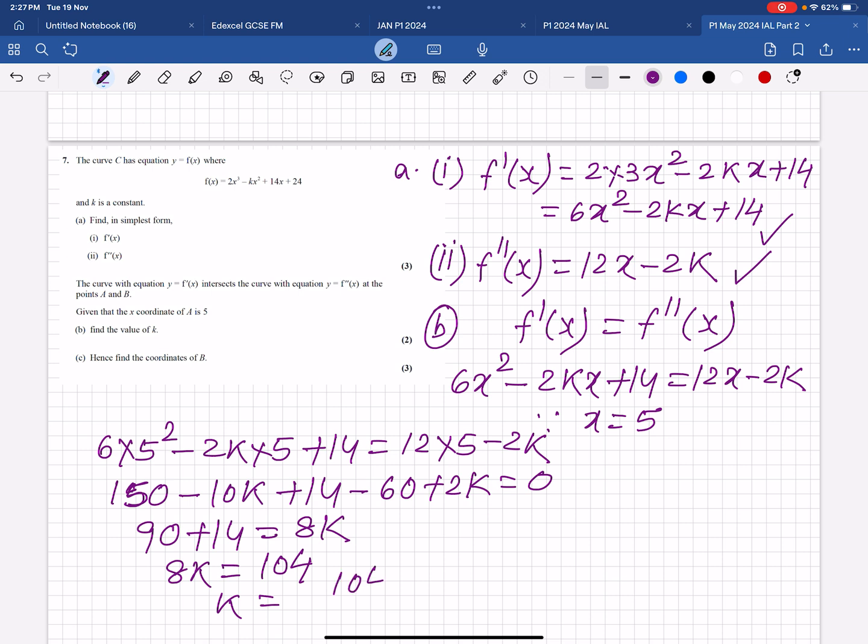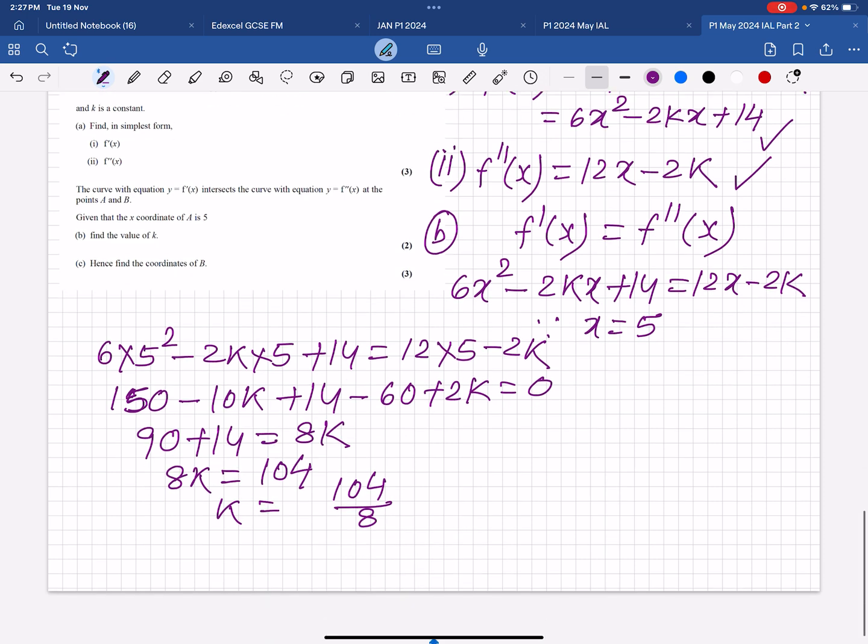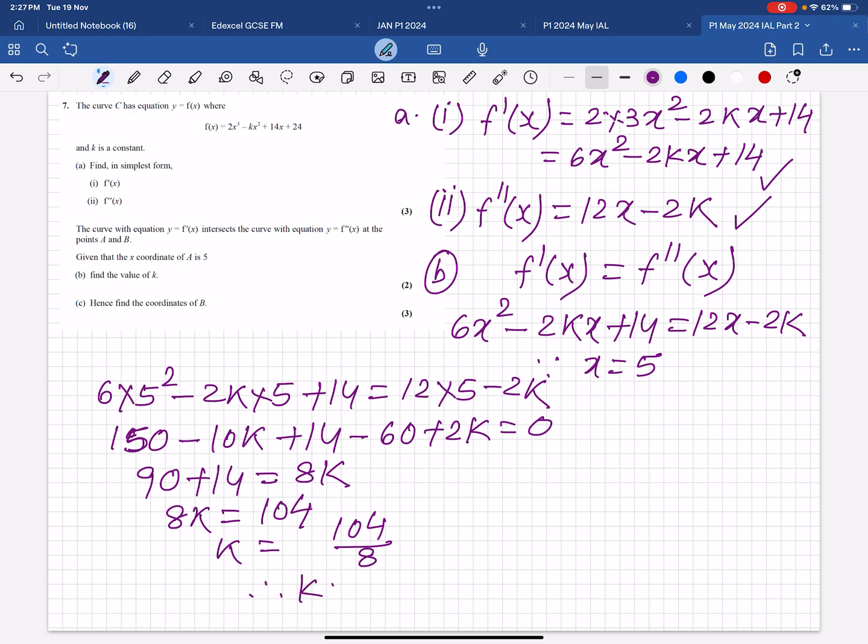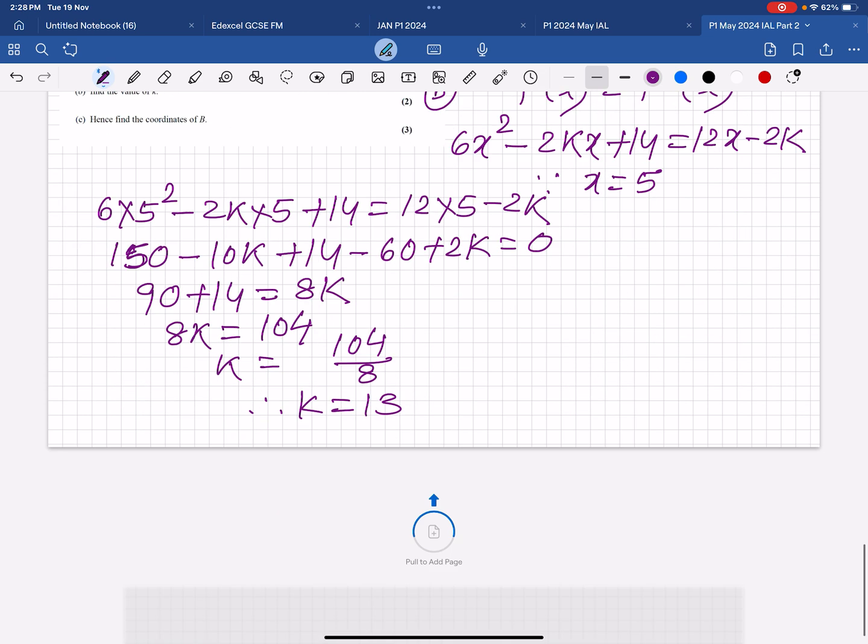K is 104 divided by 8. Use the calculator to find the simplest form. Therefore, k is 13. So part B is finished.